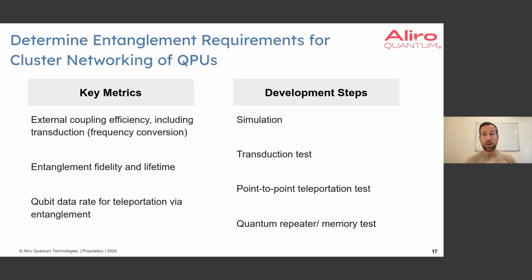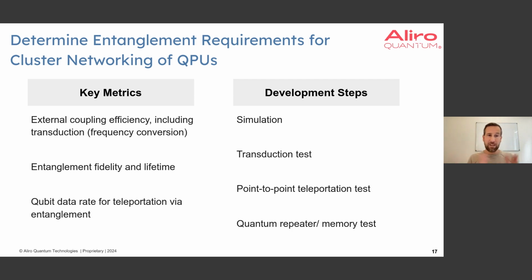And so lastly, we want to talk about the entanglement requirements for cluster networking. What are some of the experiments that we can run, some of the development steps, and what are those key metrics that we'll be looking at for being able to network these QPUs together? So number one, external coupling efficiency, we talked about that. You have to include any transduction that happens.